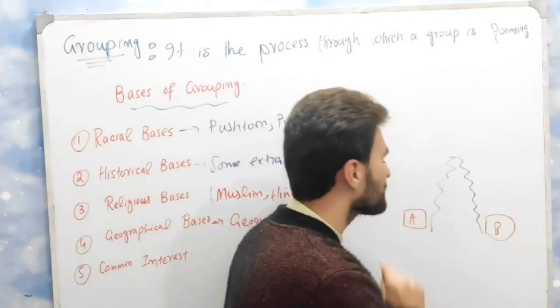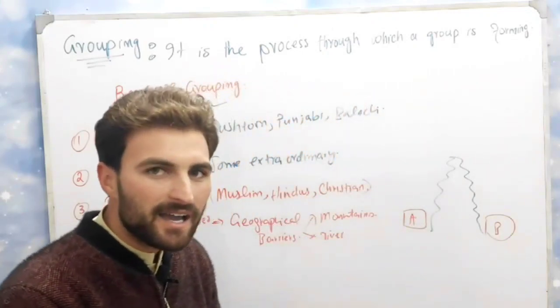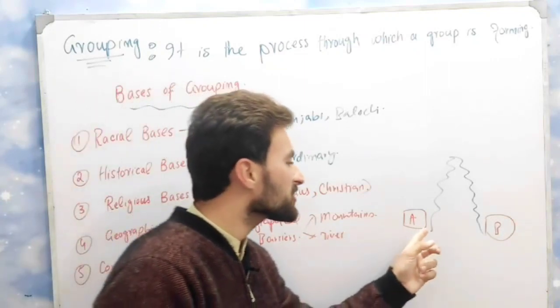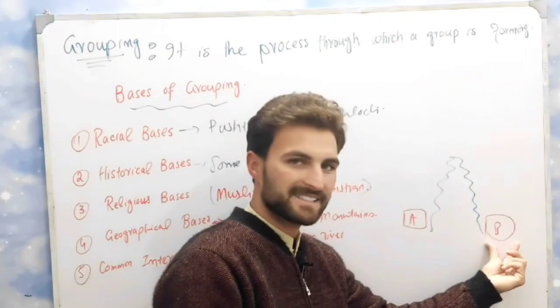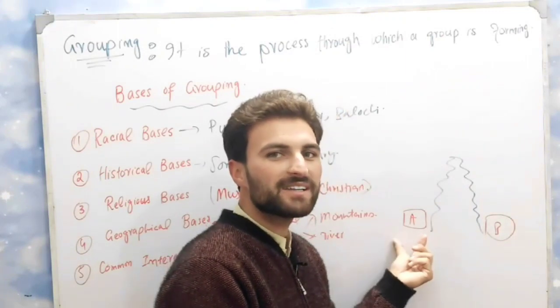So this barrier also helps in the formation of different groups. This is a different group than this, and this one is different than this.